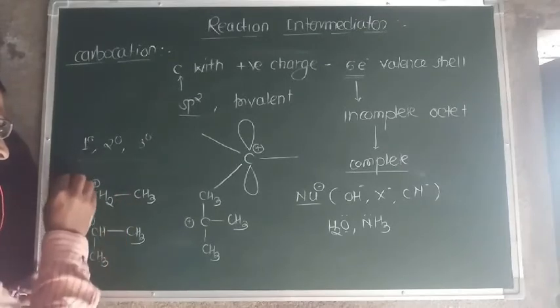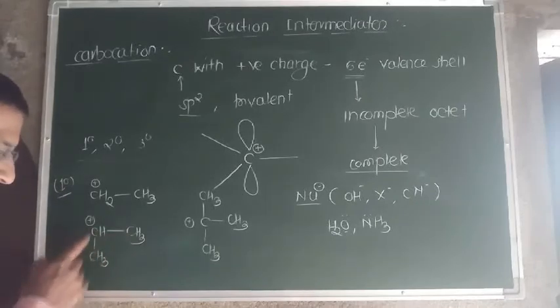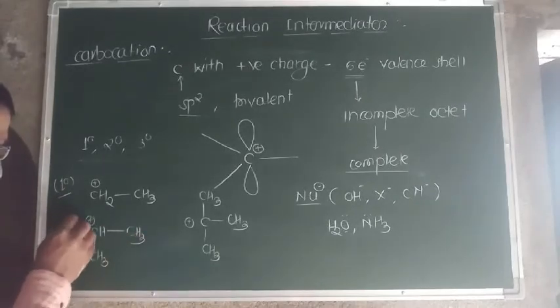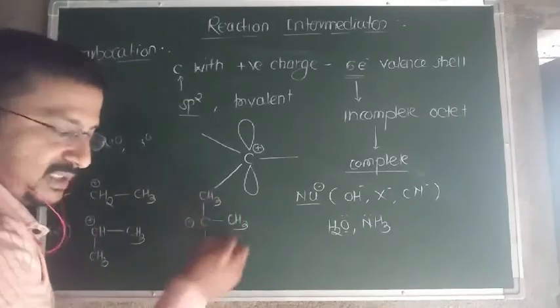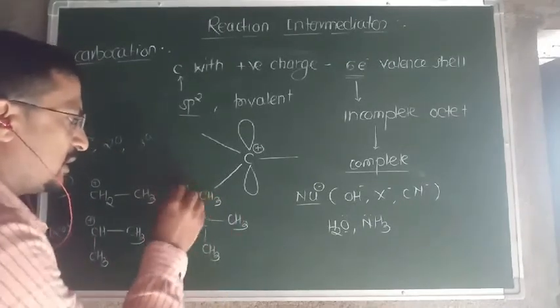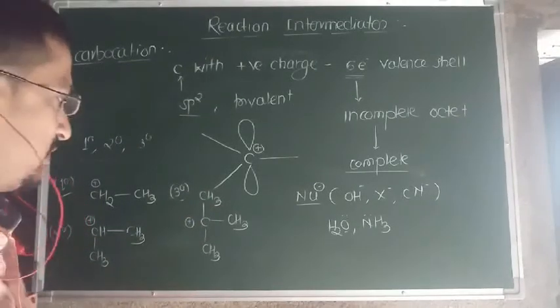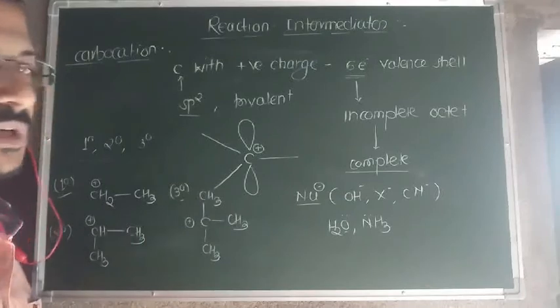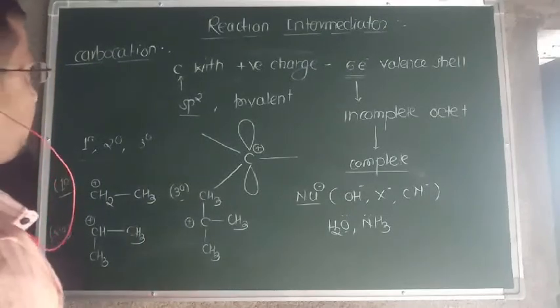That's why it is a primary carbocation. In this case, this carbon atom is directly attached to 2 other carbon atoms. That's why it is a secondary carbocation. And in this case, this positively charged carbon is attached to 3 carbon atoms. That's why it is a tertiary carbocation. So this is simply the classification of carbocation depending upon the attachment with other carbon atoms.